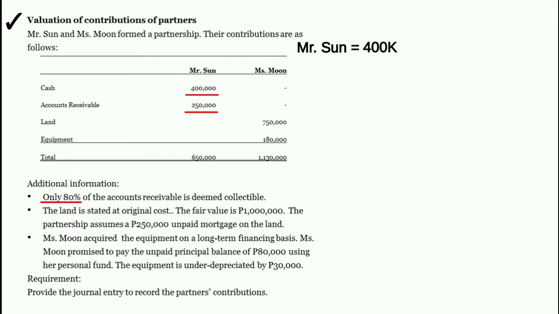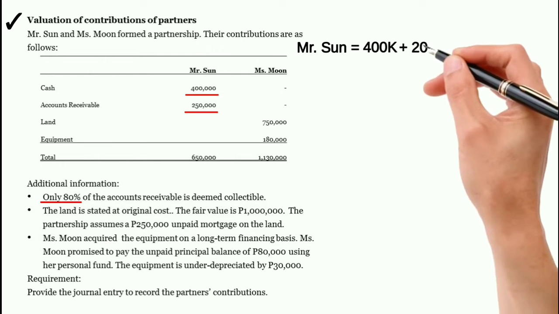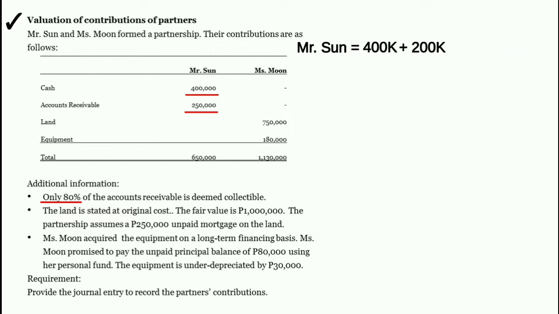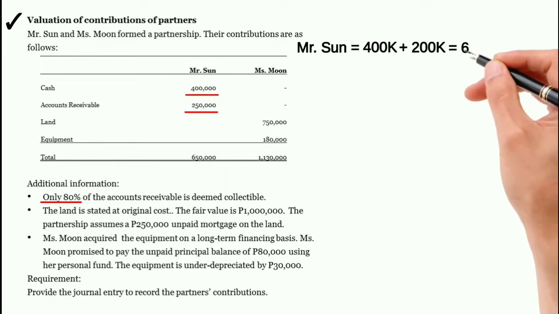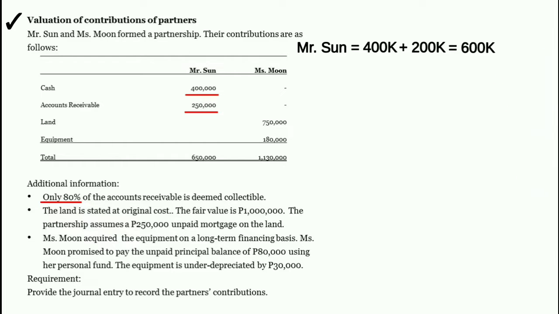That means, hindi natin isasama yung 20% na uncollectible. So, 250,000 pesos times 80%, that is equal to 200,000 pesos. Ilagay na natin yung 200,000 pesos. 400,000 pesos plus 200,000 pesos, that is equal to 600,000 pesos.